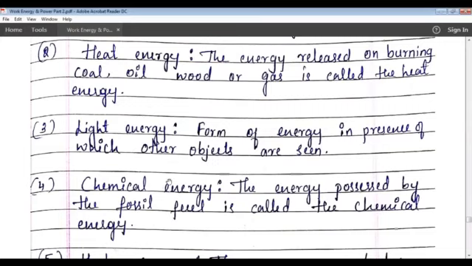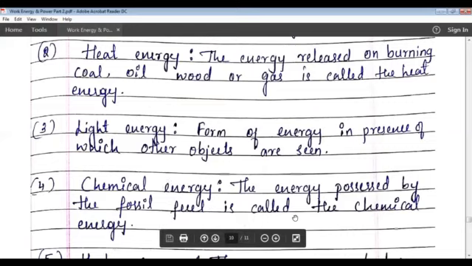Next one is chemical energy. Students, see here, the energy possessed by fossil fuels such as coal, petroleum and natural gas is known as chemical energy.